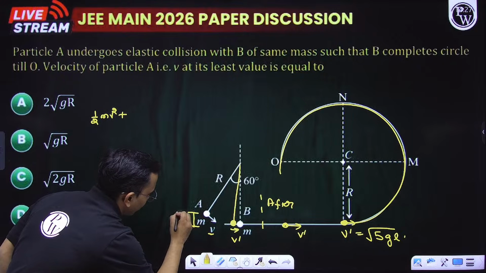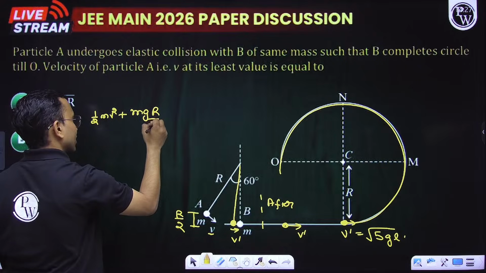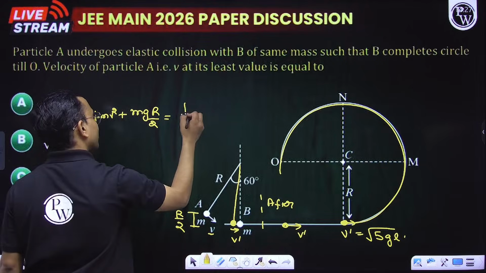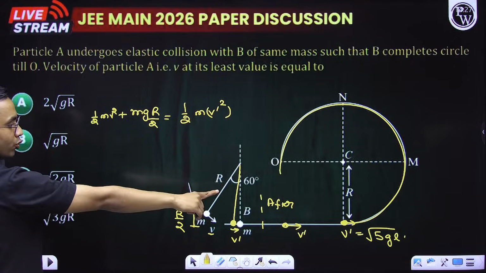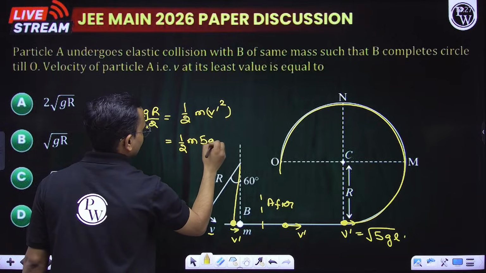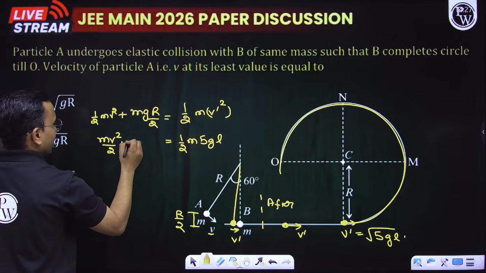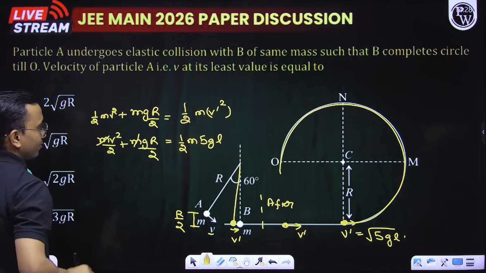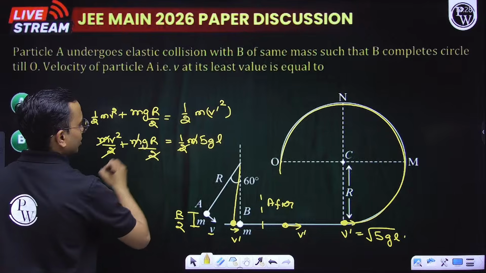So initial energy is half mv square plus mg R by 2, equals final energy, where potential energy is 0 and kinetic energy is half m v dash square, and v dash we got as root of 5GL. So this is half m 5GL. M got cancelled, 2 got cancelled.